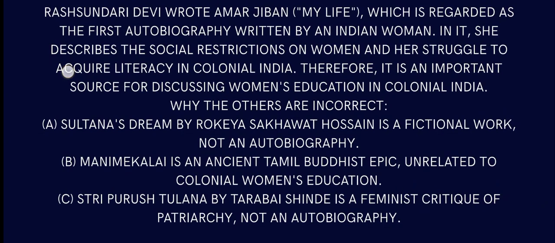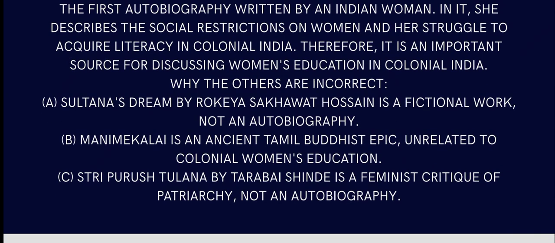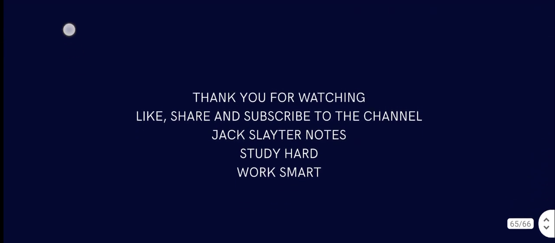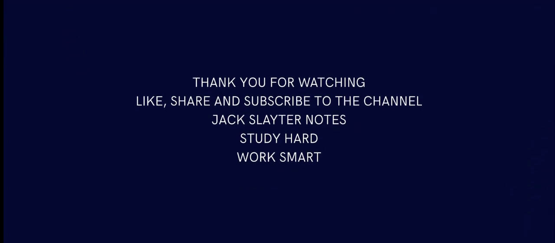Why are the others incorrect? Because Sultana's Dream by Rokeya Shakhawat Hussain is a fictional work, not an autobiography. Manimekalai is an ancient Tamil Buddhist epic unrelated to colonial women's education. And Stri Purush Tulana by Tarabai Shinde is, like I said, a feminist critique of patriarchy, not an autobiography. So we did that a bit early and will get back with more